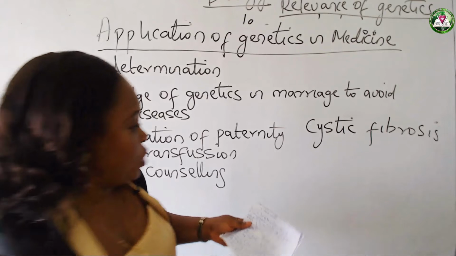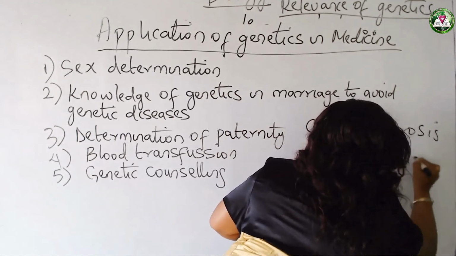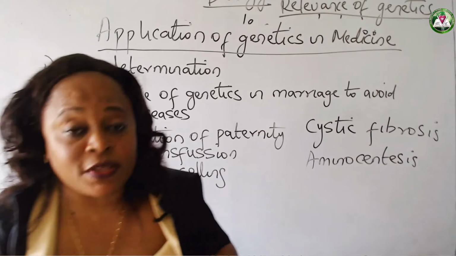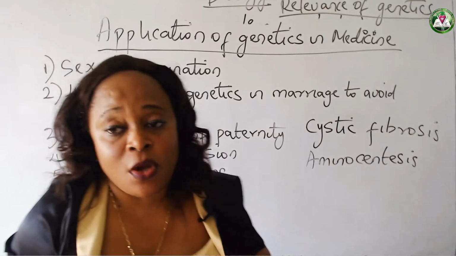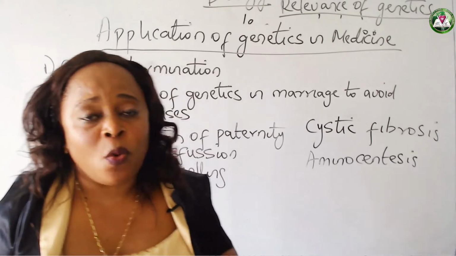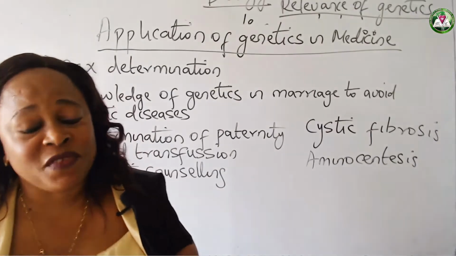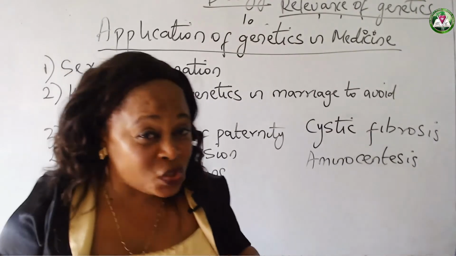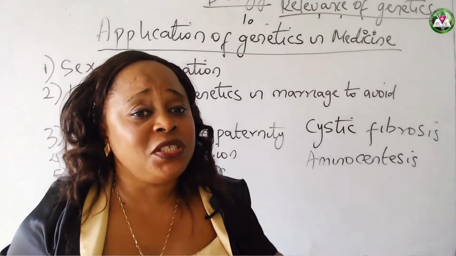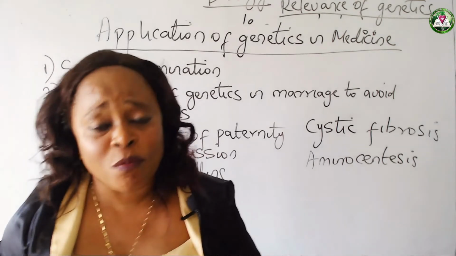Okay? Now, another example of how a chromosomal disorder can be taken care of is what we call amniocentesis. This is a procedure that is used for testing of chromosomal disorders. This particular chromosomal disorder usually occurs in women that are above 35 years old. Okay? Now, what happens here is that the amniotic fluid of this woman is extracted at the 15th week. Now, the amniotic fluid, if you can remember, is the fluid in which the child swims. And this amniotic fluid bears information about the genes and the chromosomes of the fetus.